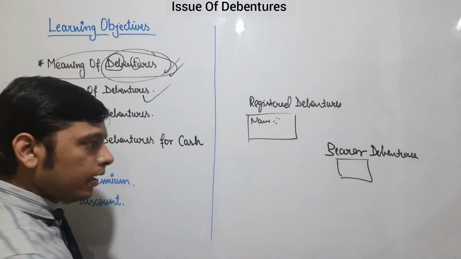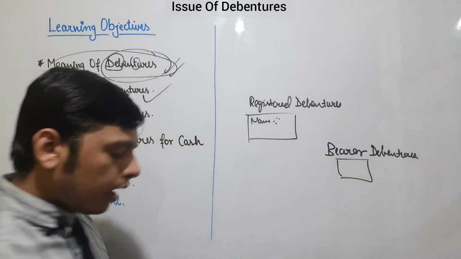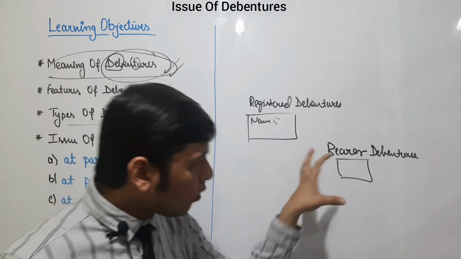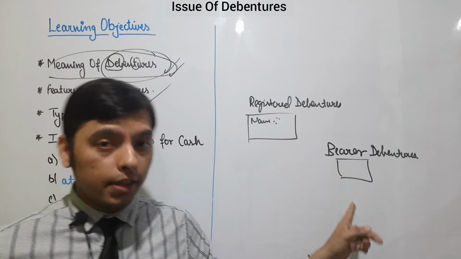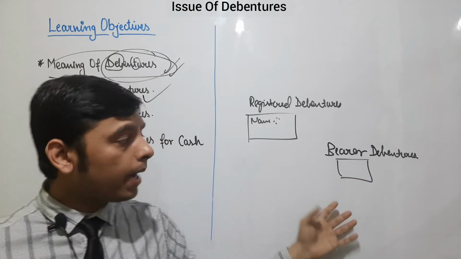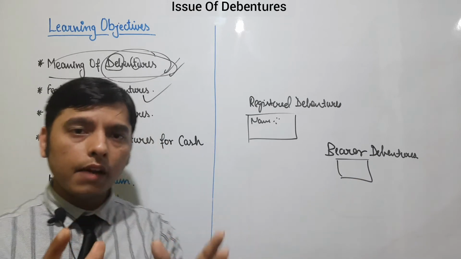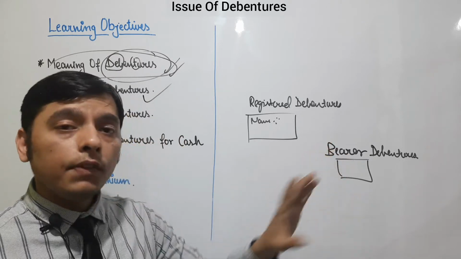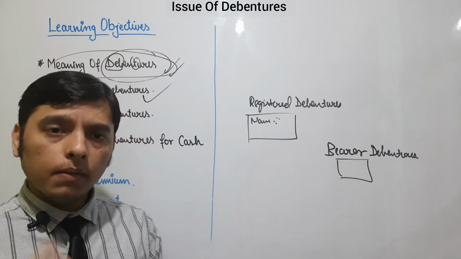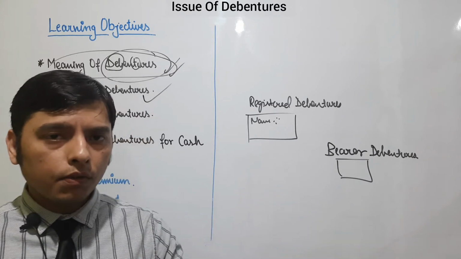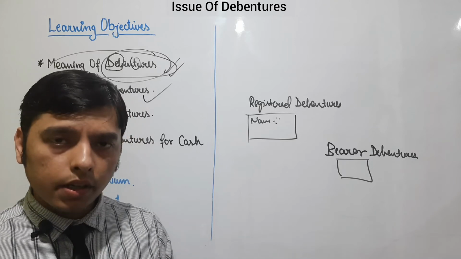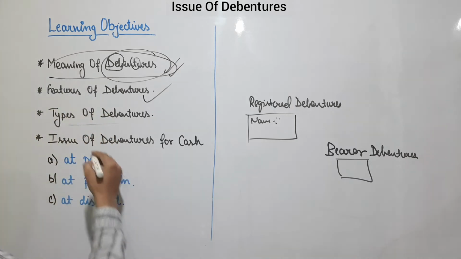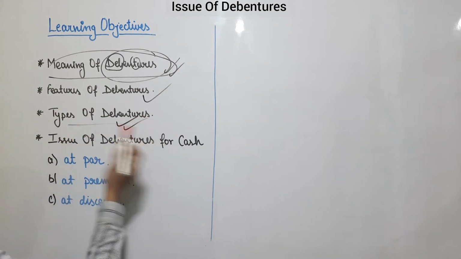Let me further explain this. Bearer debentures are those debentures in which the name is not written. The owner of this debenture is the person who holds the certificate. If I am holding this certificate, then I am the owner of this debenture. If you are holding it, then you are the owner. So bearer debentures are those in which the name of the person giving the loan to the company is not written. Simple. This covers my last topic, which is types of debentures.